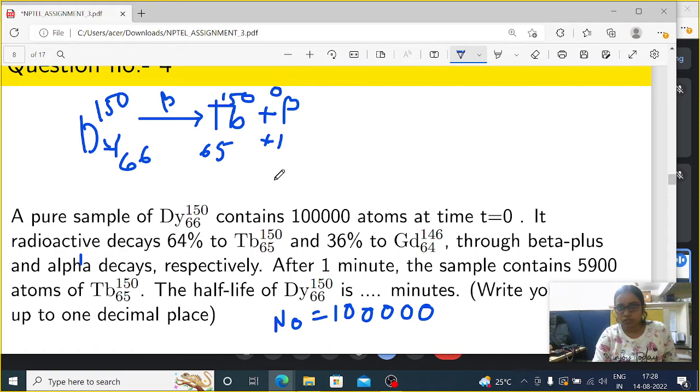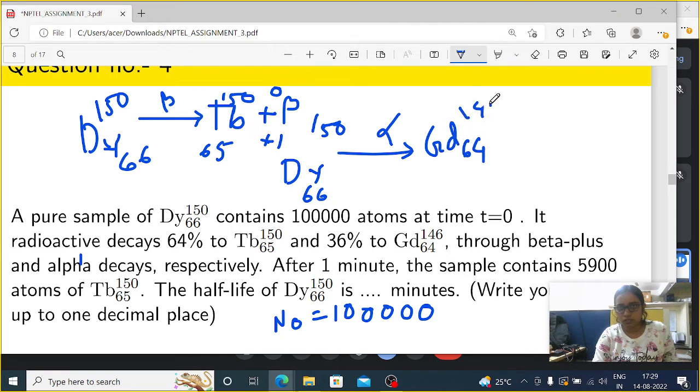And if alpha decay happens, then Gd 64 146 plus alpha 2 4, because 64 plus 2 is 66 and 146 plus 4 equals 150.